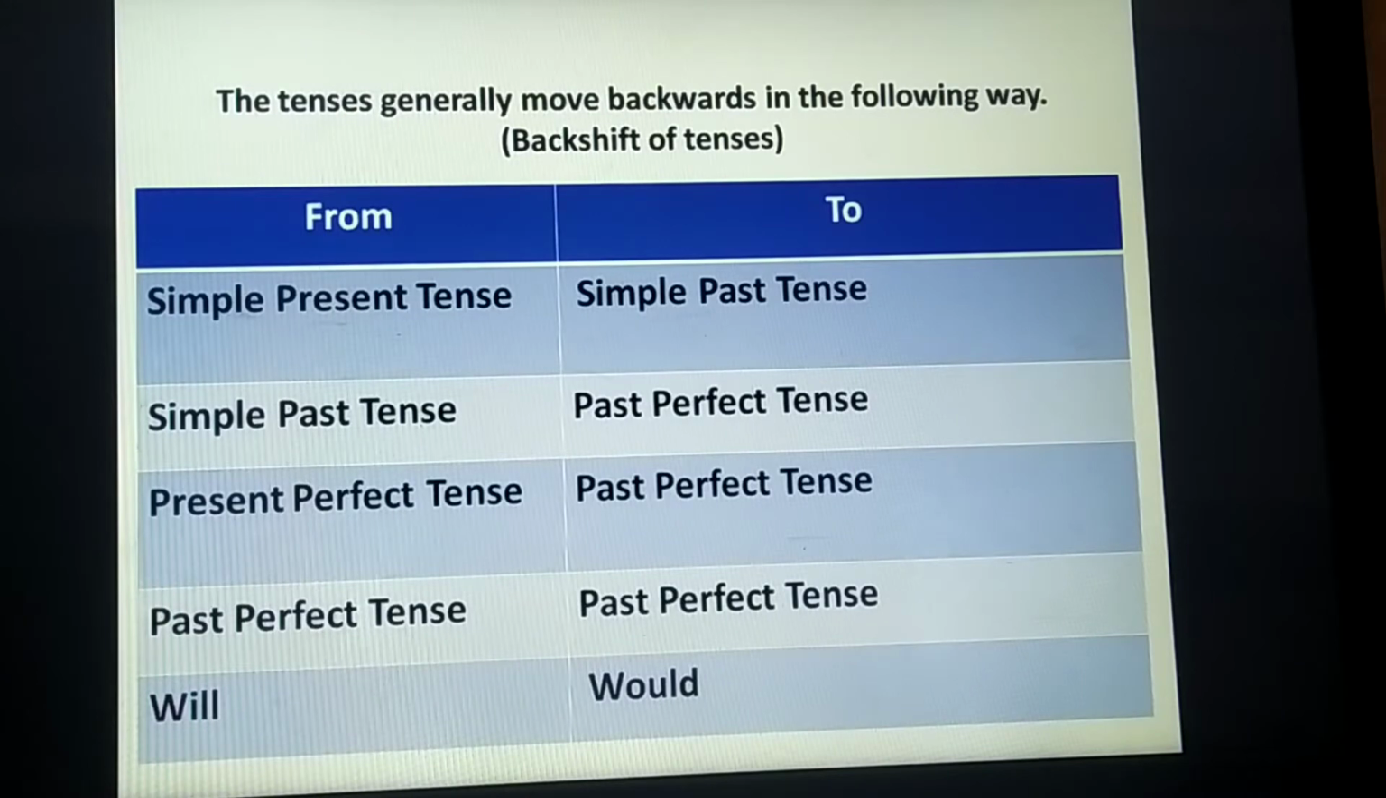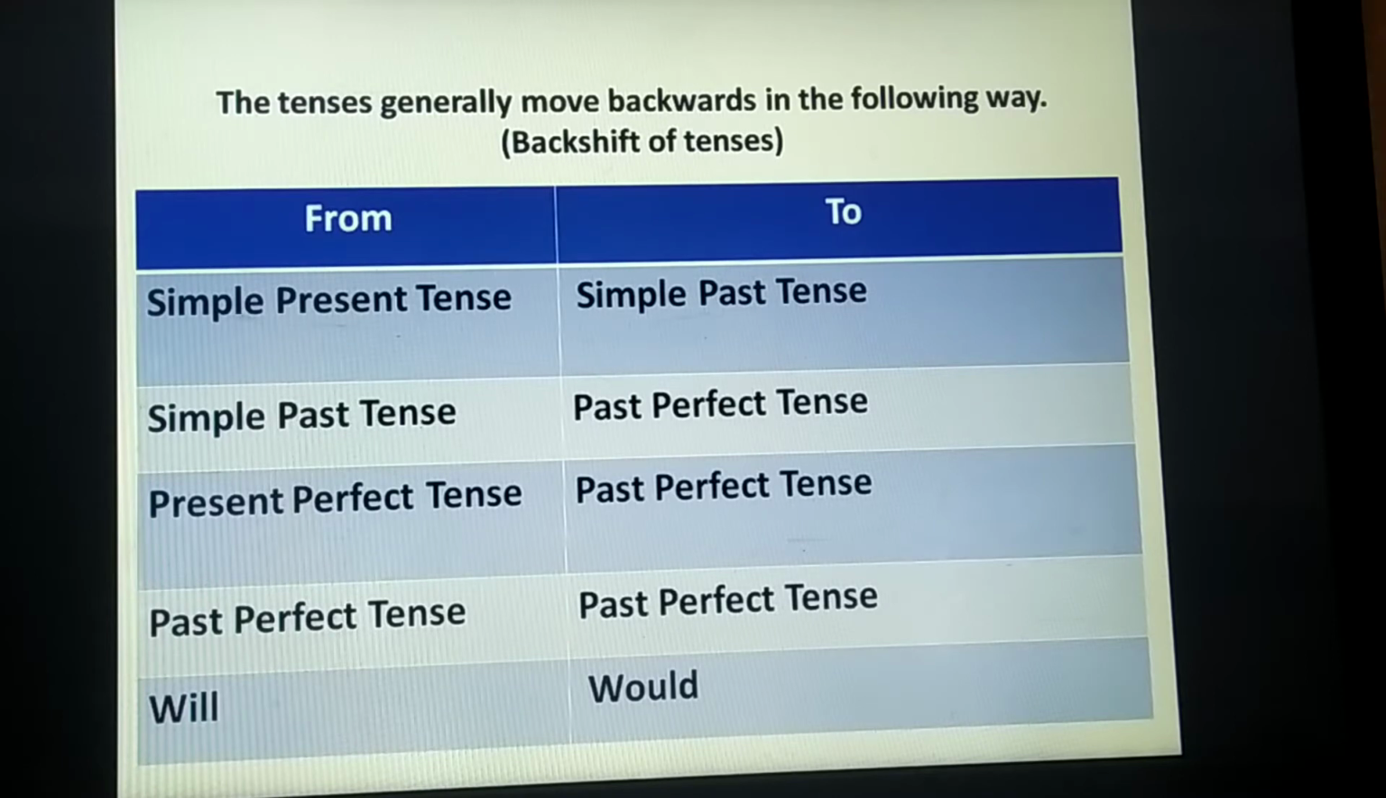Like we did in the previous video, it goes from simple present tense to simple past tense. Simple past tense goes to past perfect tense. Present perfect tense goes to past perfect tense. Past perfect tense will remain past perfect tense. We use reporting verbs like say, tell, ask, and we may use the word that to introduce the reported words, right? Reported speech doesn't use quotation marks to enclose what the person said.